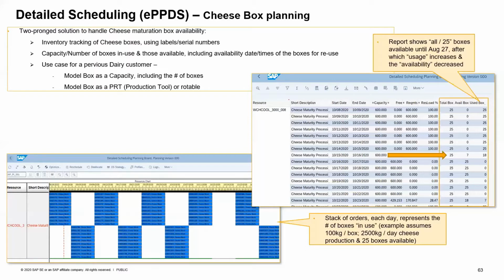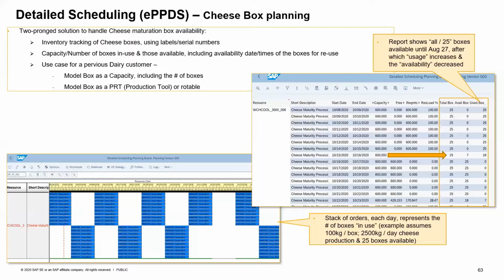Typically, we model them as capacities, and for the planners and schedulers to be able to see the actual usage on a day-to-day basis, we include the number of boxes in a certain report. That's something that you're going to see today. The other option available for us is to model the boxes as production resource tools.